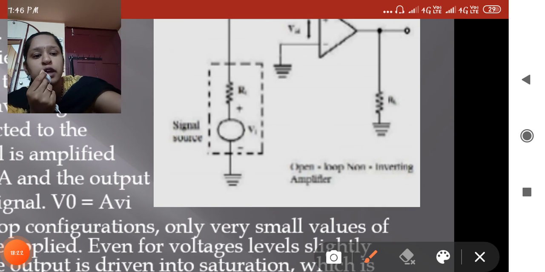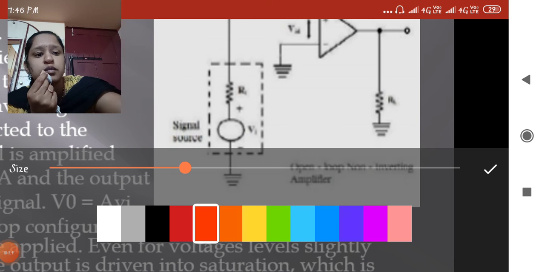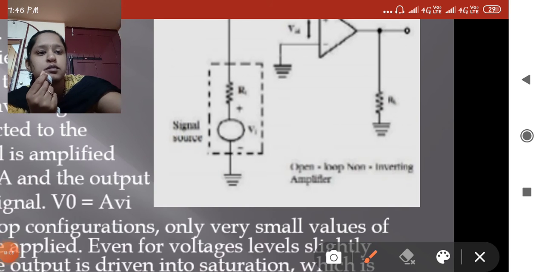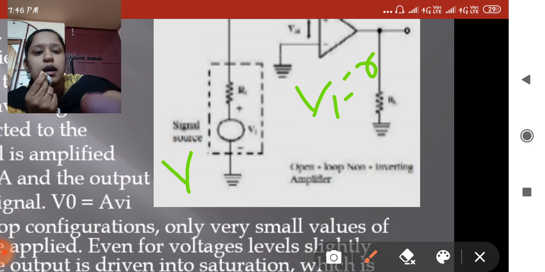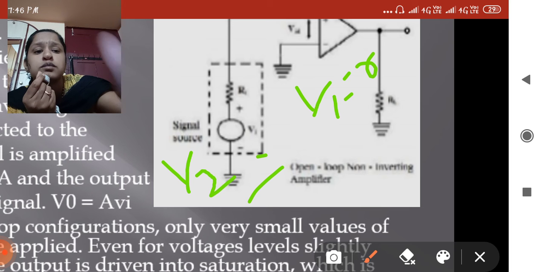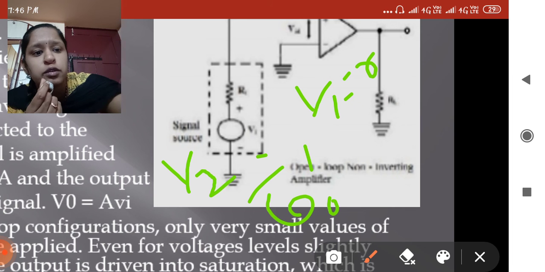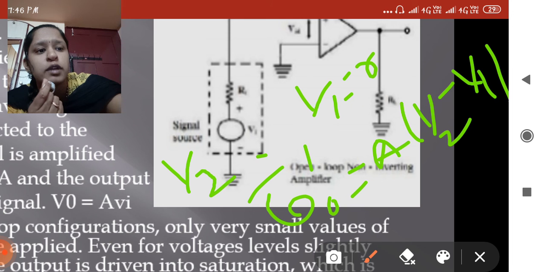V1 equals 0. V2 equals 1 volt. Gain: V0 equals A into (V2 minus V1).